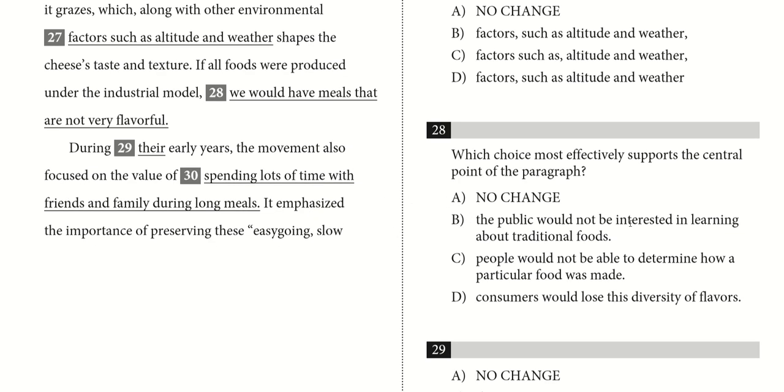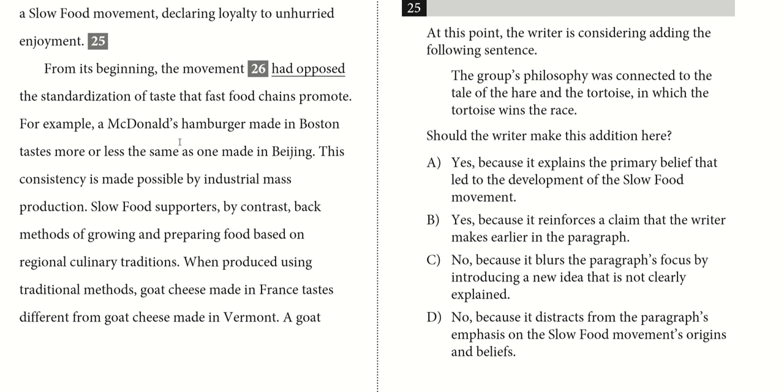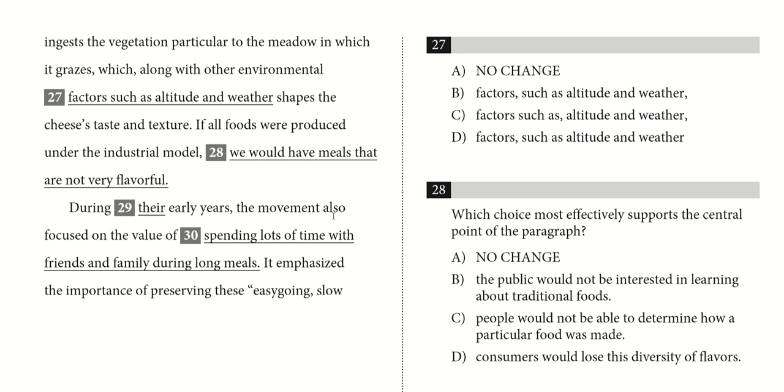B, the public would not be interested in learning about traditional foods. Okay, so it mentions traditional foods, but the paragraph says nothing about the public being interested in learning about these things. So B is probably out. C, people will not be able to determine how a particular food was made. Again, the paragraph doesn't focus on determining how food is made. It's just mentioning the taste, right?